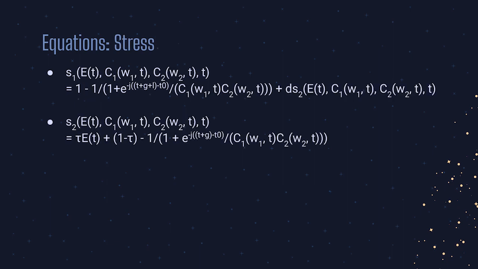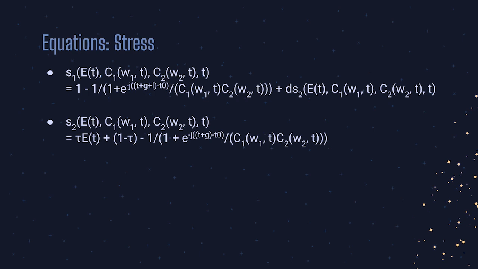Stress is a bit more complicated due to there being more factors to mess with. Firstly, for group 1, we did 1 minus the logistic growth equation to represent how stress decreases over time. J is another logistic growth rate, but G and L are constants that show how long the first group has trained and worked there previously. We've also divided Euler's number by the two capabilities of the group multiplied together, representing how low capabilities mean that a group won't decrease their stress as quickly because they can't physically do the job.